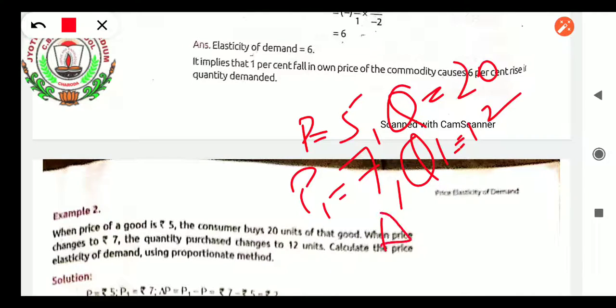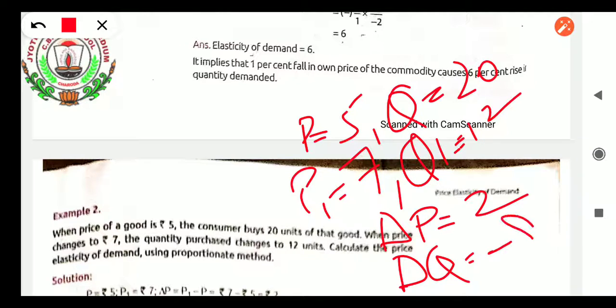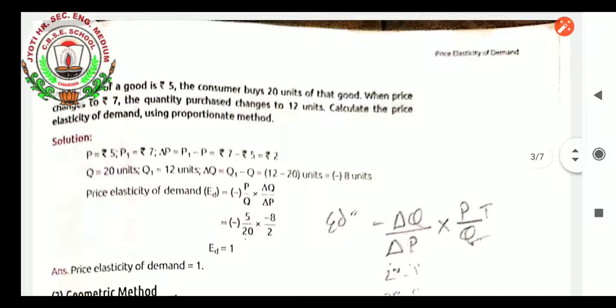First of all, delta P we can take. Delta P, how much is there? 7 minus 5, 2. Delta Q we will take. Delta Q, how much is there? 12 minus 20, minus 8. So we got all the factors. Substitute into the formula as it is there, elasticity of demand, ED equals minus P by Q into delta Q upon delta P.